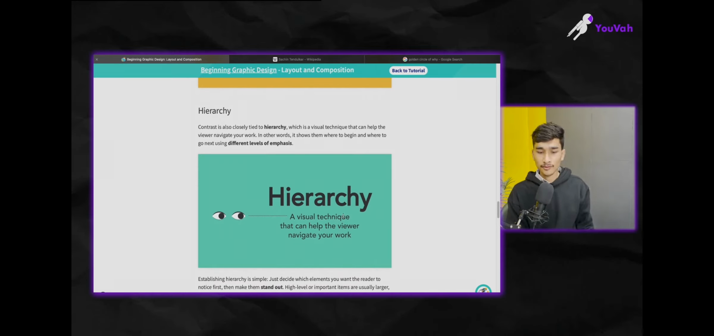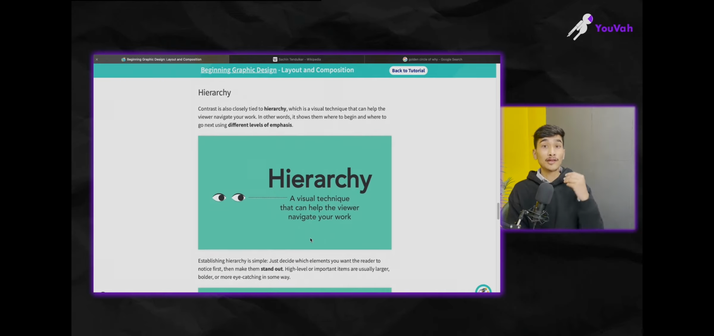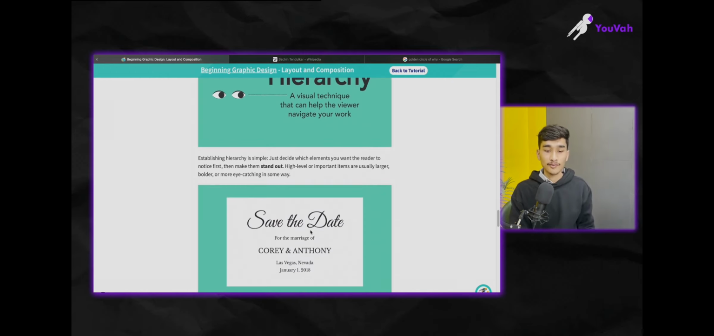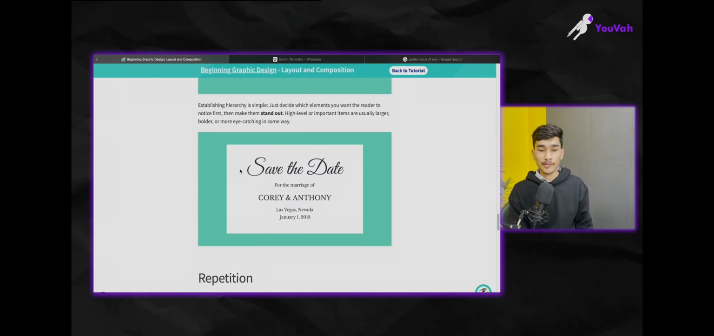Hierarchy, we already saw, is a visual technique that can help a viewer navigate your work, and we need to make that effort. The audience will not make the effort to follow the hierarchy. We need to create it. See this kind of thing: save the date for the marriage of Corey and Anthony. The date is mentioned, the address is mentioned. What will you read first? The thing which stands out, which is save the date.